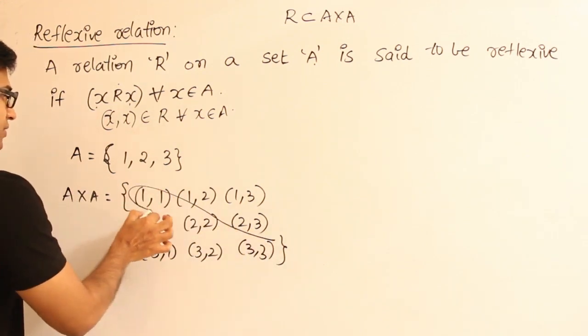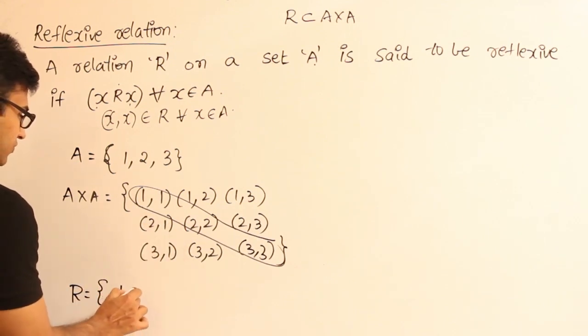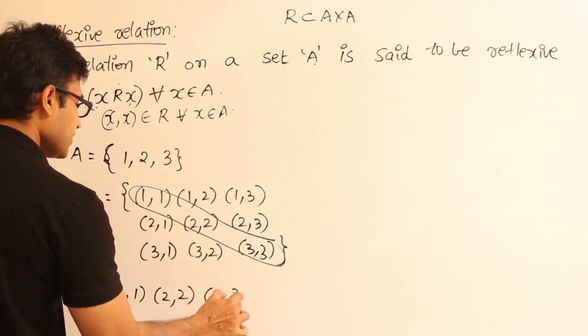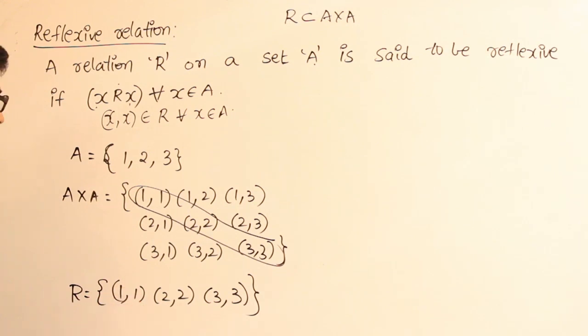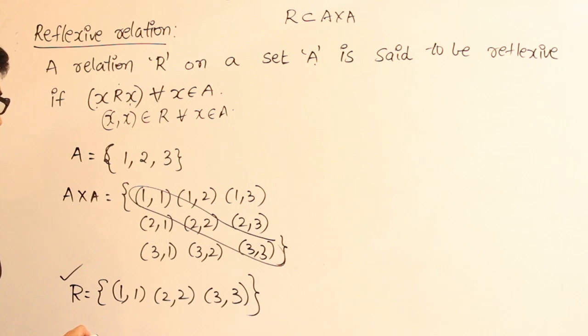These diagonal elements, isn't it? 1, 1, 2, 2, 3, 3. If these three elements are present in any set, then that set is nothing but a reflexive relation, right? Therefore, R here is a reflexive relation.